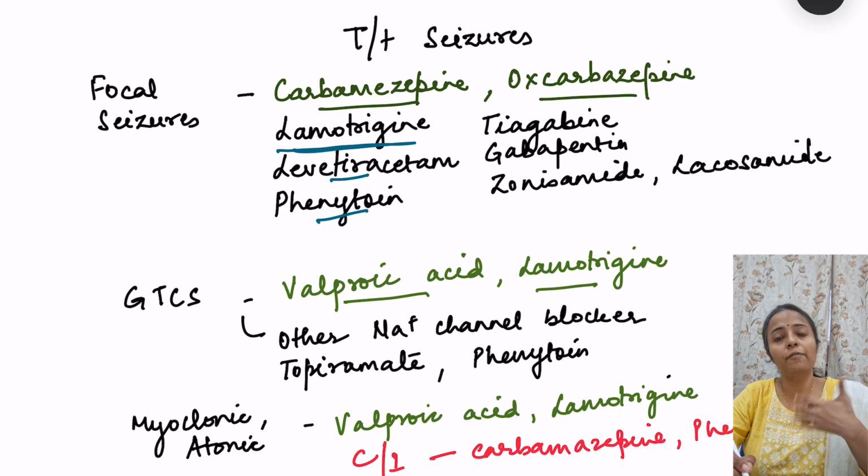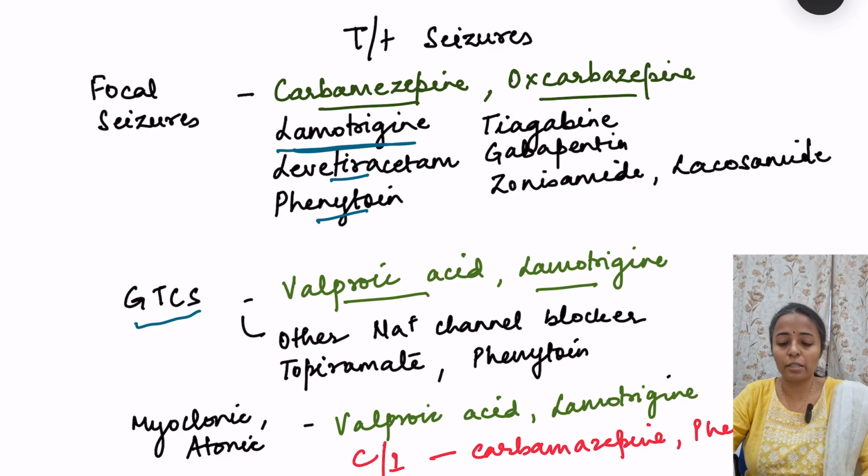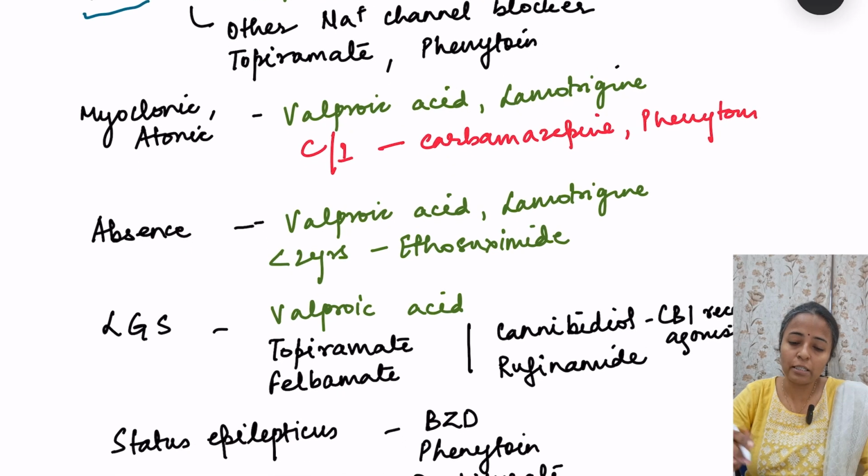Then phenytoin, if it is refractory seizures. Because of so much adverse effect drug profile, we have to monitor very closely. However, phenytoin has a very long half-life, so the dosage frequency is much lesser. Then we have generalized tonic-clonic seizures, where valproic acid and lamotrigine are the drugs of choice. Then for myoclonic atonic seizures, we again have valproic acid and lamotrigine.